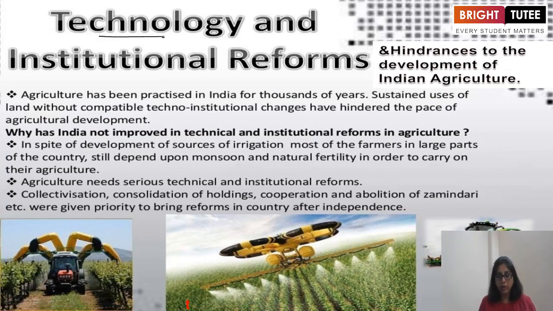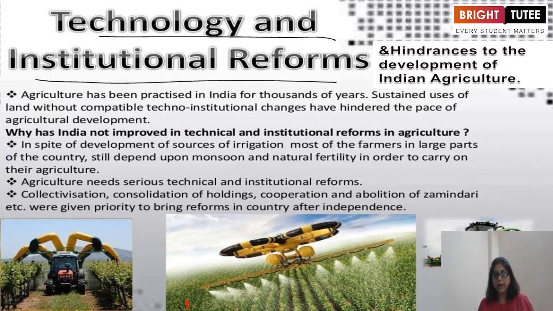Now, the technology and institutional reforms and hindrances to the development of Indian agriculture. What are the technologies being used and the institutional reforms to produce a good amount of crops, and what are the hurdles to the development of Indian agriculture? Hindrances means the hurdles which Indian agriculture is facing.